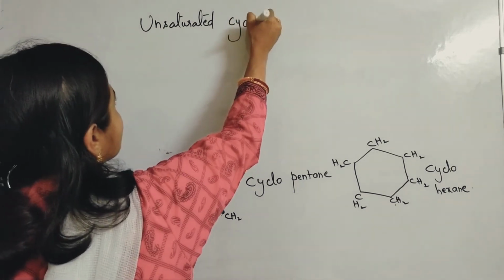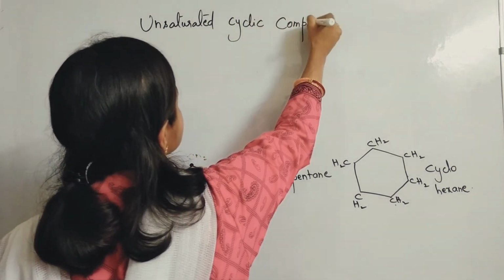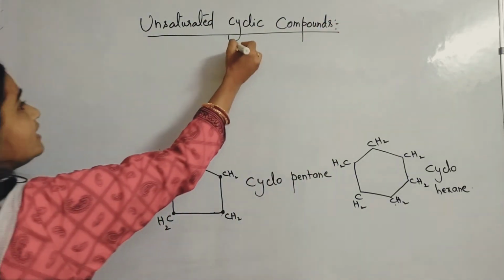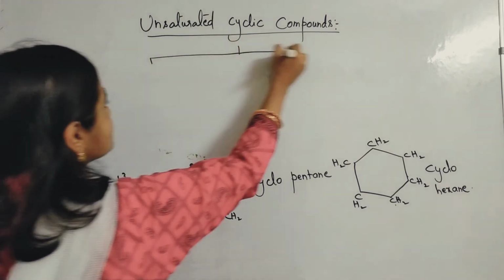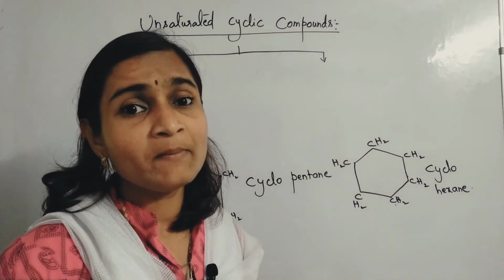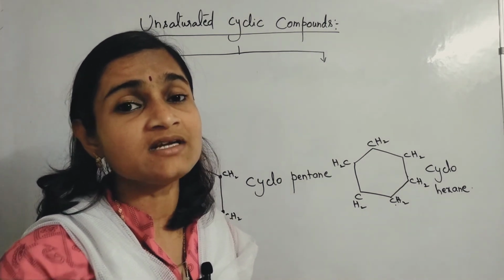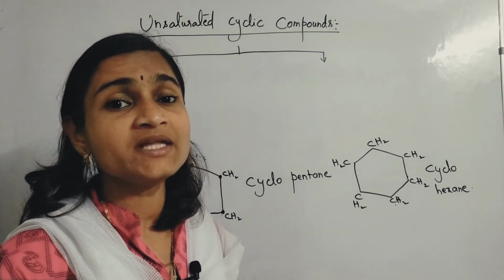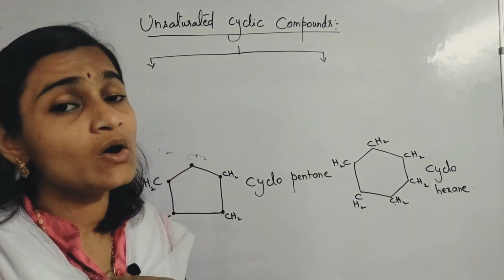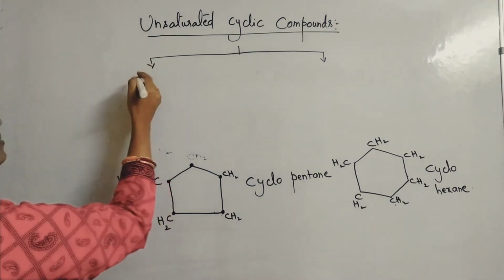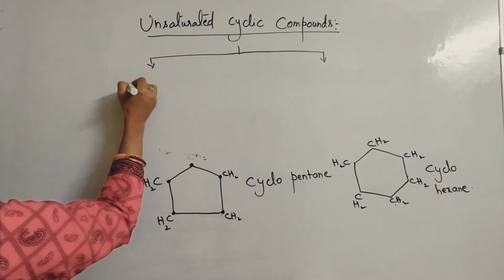Unsaturated means tetravalency will be satisfied, but with double bonds as well as with triple bonds. Saturated means all single bonds. Unsaturated means either double or triple bonds will be there.